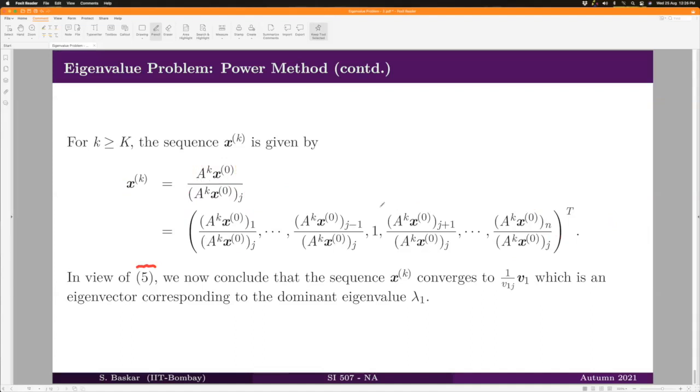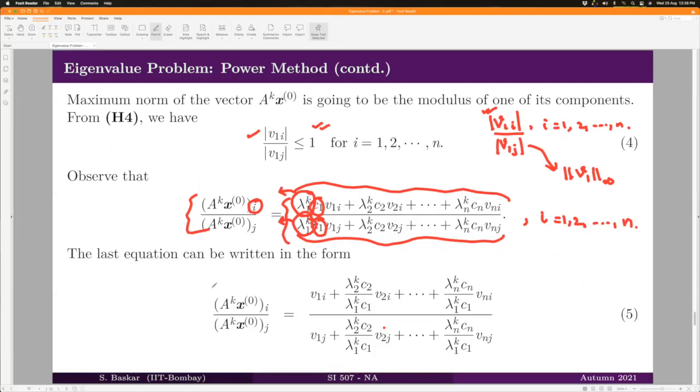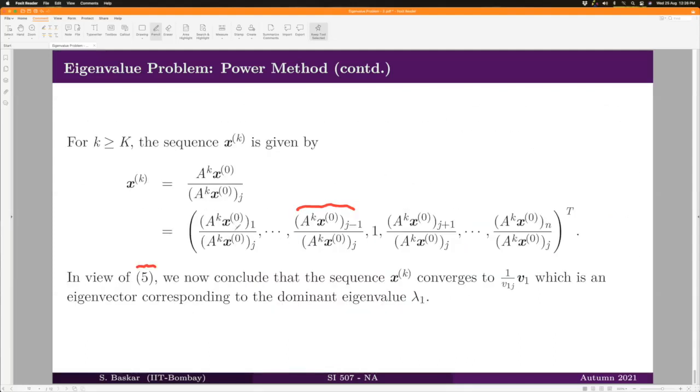Now look at each of the components, how they look. Well, it was given in equation 5. Each component is given like this. And now when you take k tending to infinity, you can see that each term of this vector will tend to v1i divided by v1j, right? This is how each of these components goes with the corresponding i, with i ranging from 1 to n.